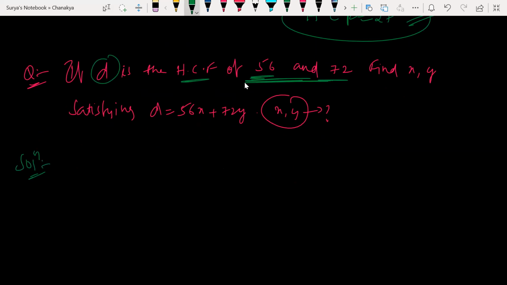Look at this here. So by using Euclid's lemma method, 72 is the first bigger number here. So 56 into quotient could be 1. Remainder is 16. Understood? Next, 56 is my divisor. So I am taking 16 into quotient 3. Directly I'm writing steps. Remainder how much will it be? 48, so 8. Understood? Next between these two.